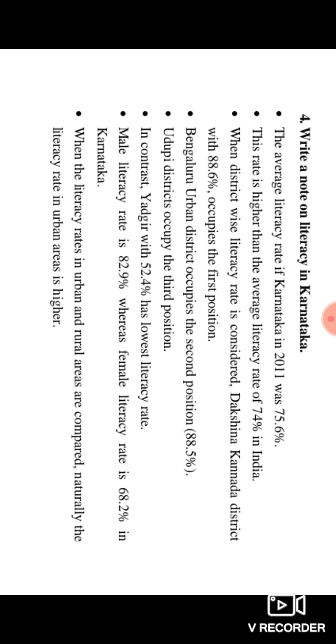This rate is higher than the average literacy rate for India, 74%. So in India it is the highest, we will look at this 74%. But we can move on to Karnataka, where the literacy rate is 75.6%. When district-wise literacy rate is considered, Dakshina Kannada district with 88.6% occupies the first position.